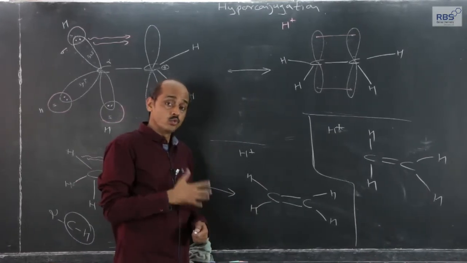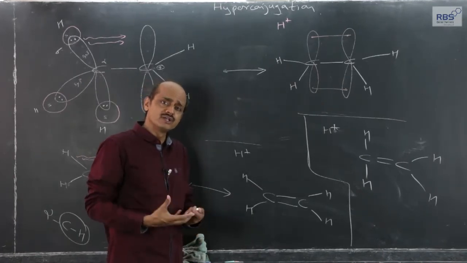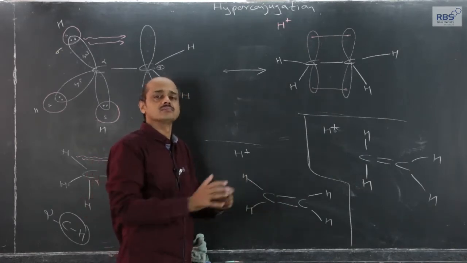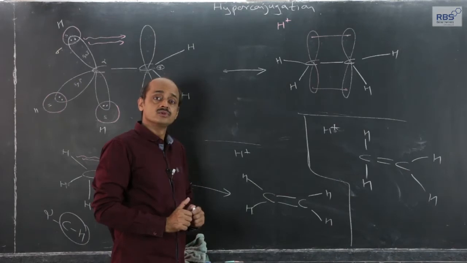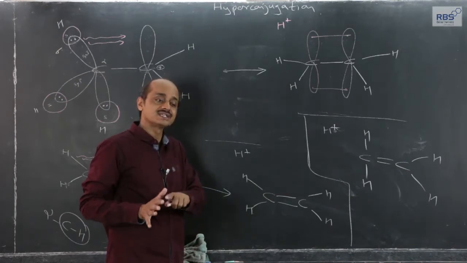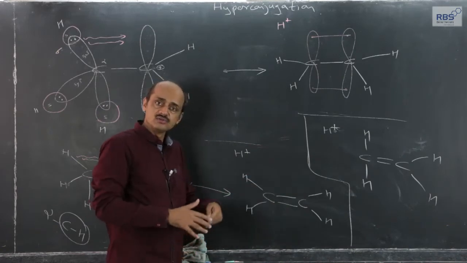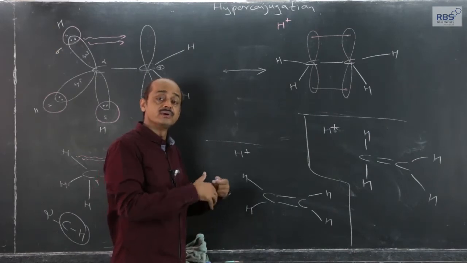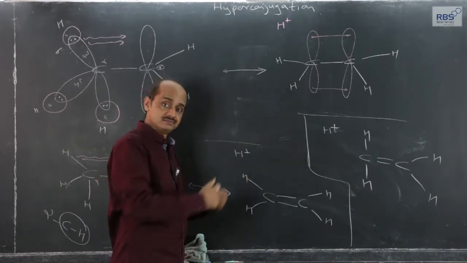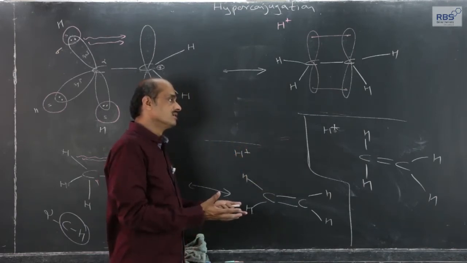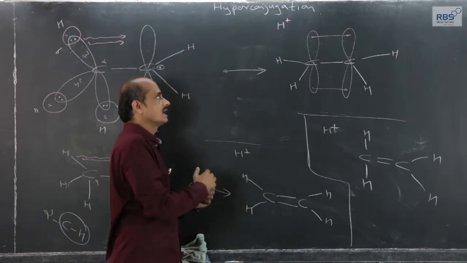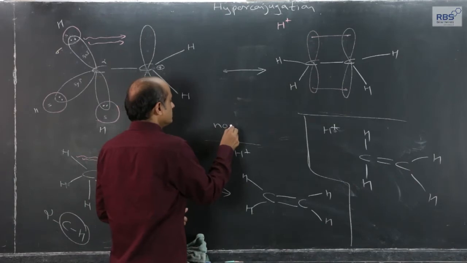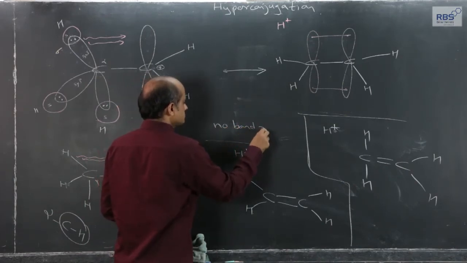If you recollect what it meant, more the resonating forms, more is the stability, means more the number of ways by which we can represent a structure by using delocalization of electrons, more the number of ways in which a charge gets decentralized over many nuclei, more the stability. If you can remember carboxylate ion, if you can remember the resonating forms of aniline, nitrobenzene, the pattern matches with that, and therefore, this is called as no bond resonance. It is not resonance, it is called as no bond resonance.